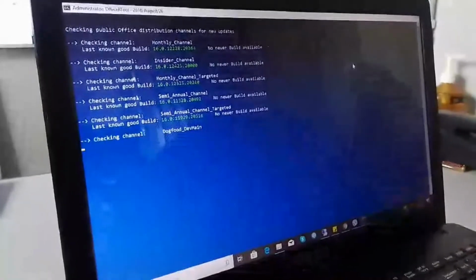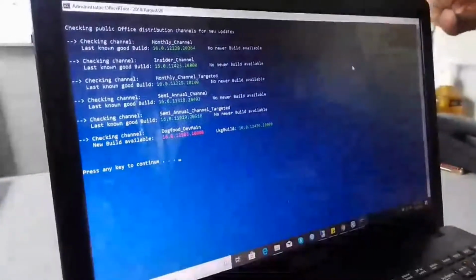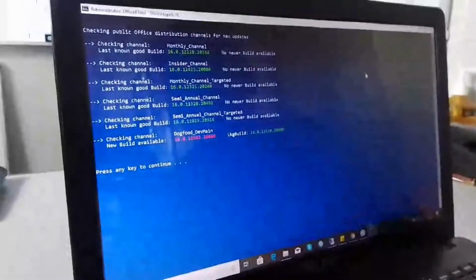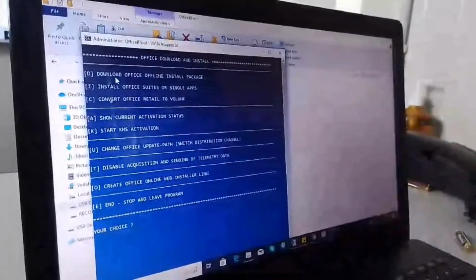Okay, so you have to wait for it. After it goes, you just press any key to continue. Just press any key there, and first you choose which one to install.